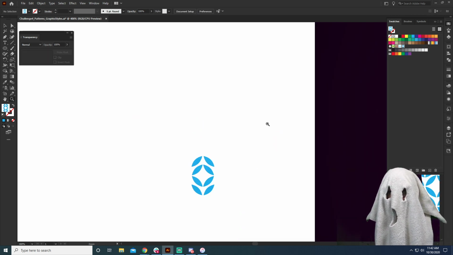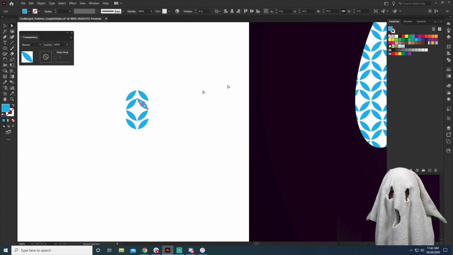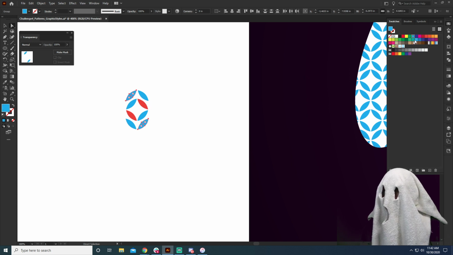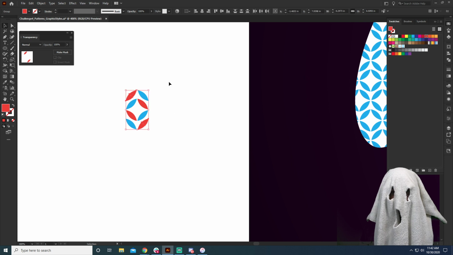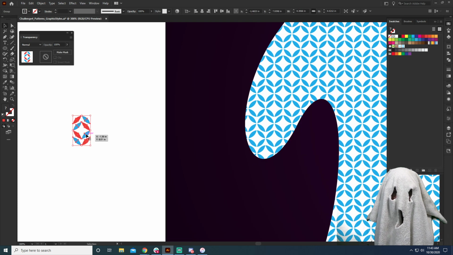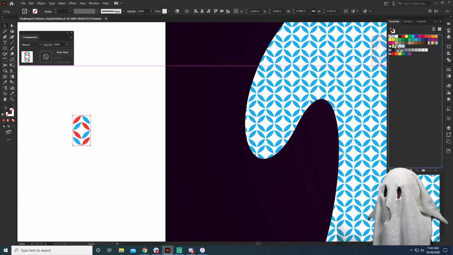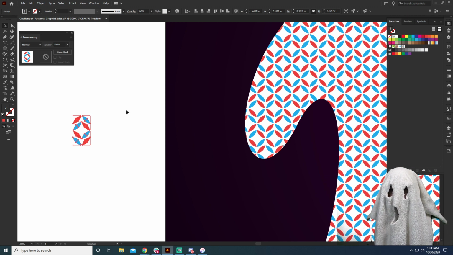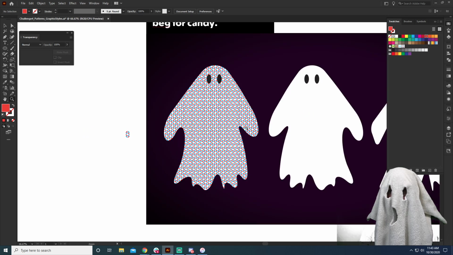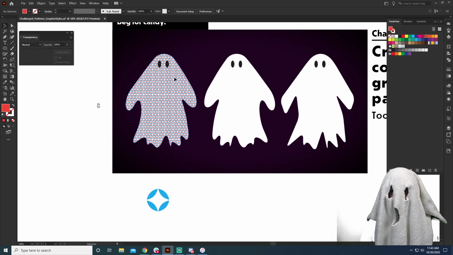Now, if we want to, I can also come in here, and let's say that we want this to be a pattern. We can come in here and just change it so that we have something like this with these oranges. There we go. And again, we're just going to grab all of these elements, drag it over, and drop it onto this swatch, the existing swatch, and it will update that with all of our settings. So now we have this awesome sheet from the ghost.